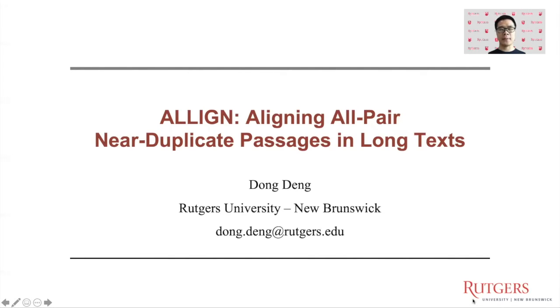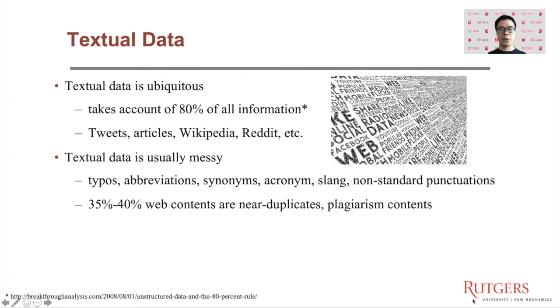Let's get started. Textual data is ubiquitous. It accounts for about 18% of all information, and the enormous amount of textual data is generated by our daily used applications, such as Twitter, Reddit, Wikipedia, and news articles. On the other hand, textual data is usually very messy because it contains a lot of typos, abbreviations, synonyms, etc. It is estimated that about 14% of web contents are near duplicates.